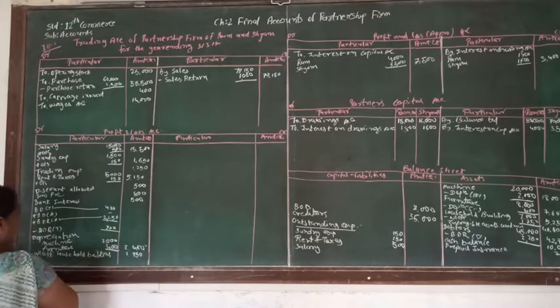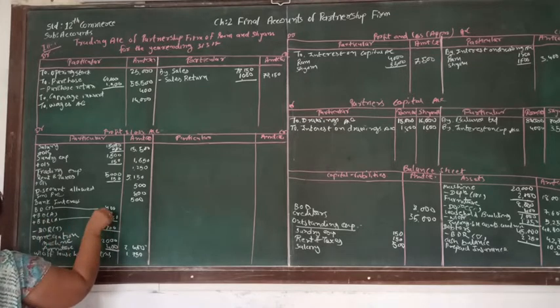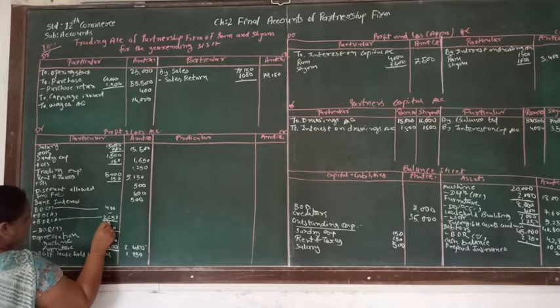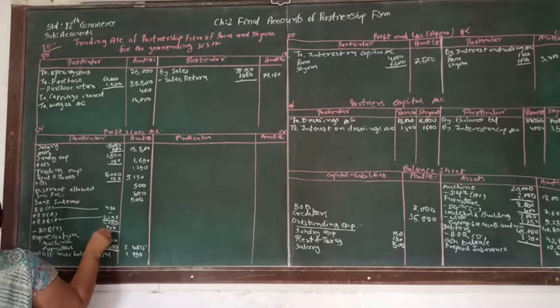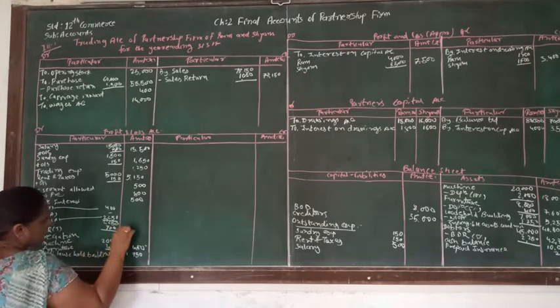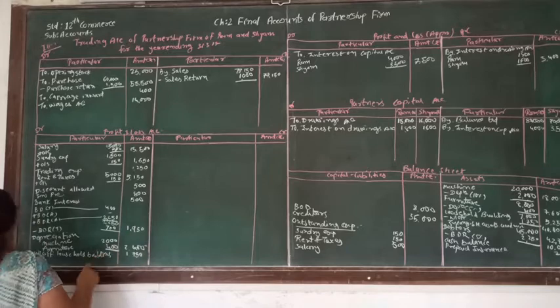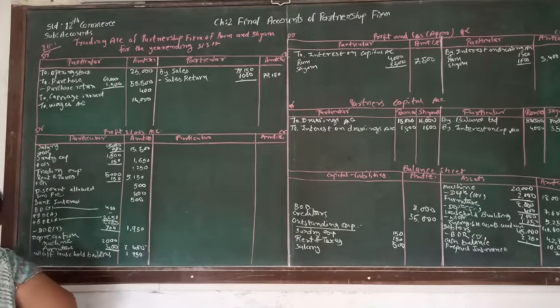So now let's make the total of this. Here we can see that bad debt of adjustment is not given to us, and making the total of this will be 2,650. From 2,650, if we deduct 700, the net amount will be 1,950. So this is our bad debt.